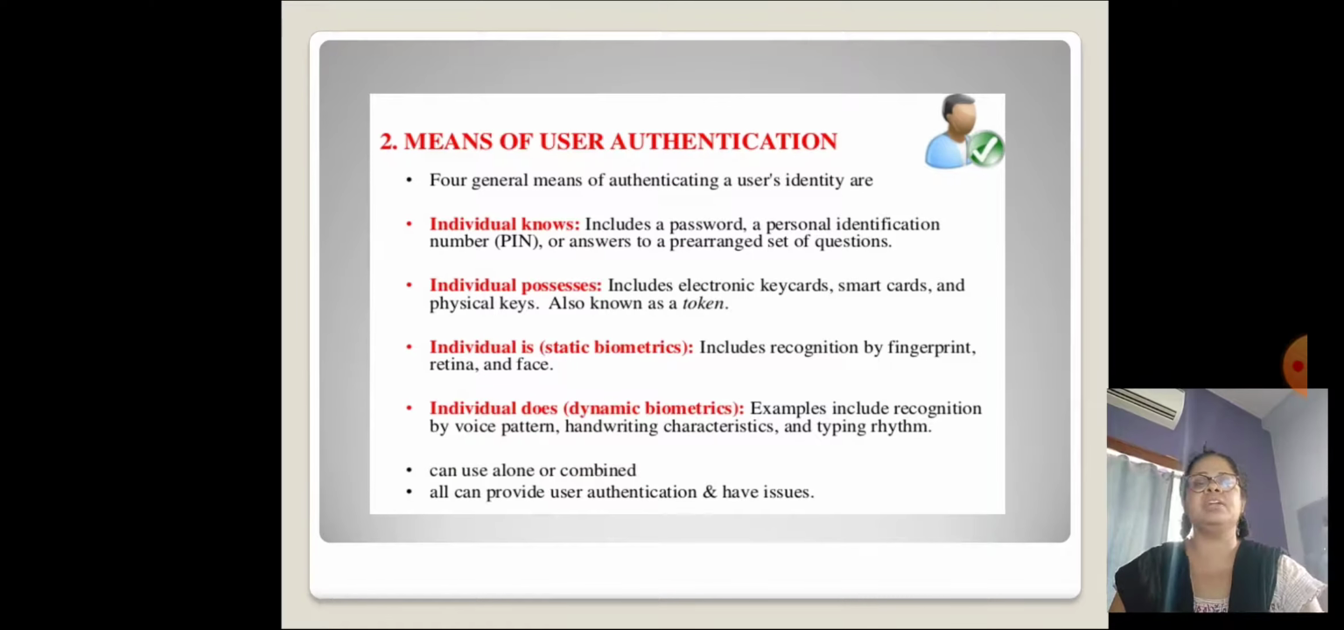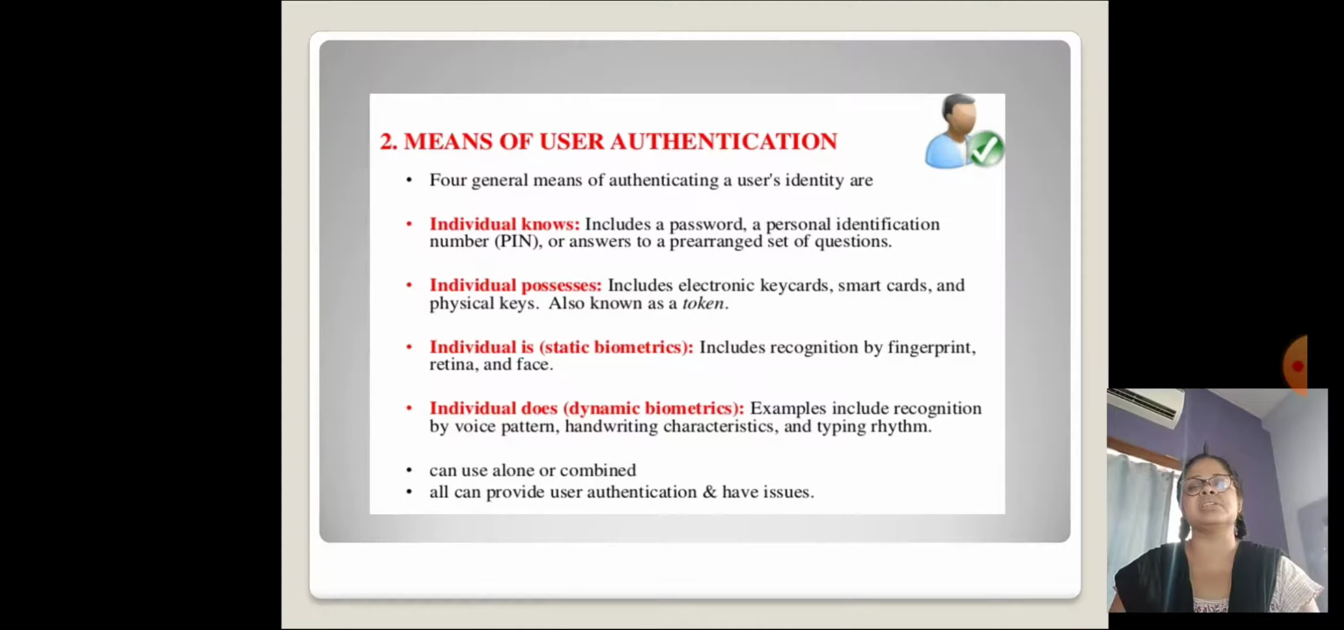Means of user authentication. Four general means of authenticating a user's identity are: something the individual knows, which includes a password, a personal identification number, or answers to a pre-arranged set of questions. They are called knowledge factors. They include all things a user must know in order to log in, like usernames or ID, passwords and PIN numbers. All fall under this category.